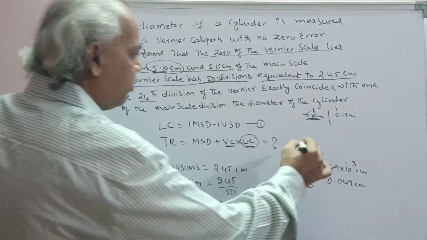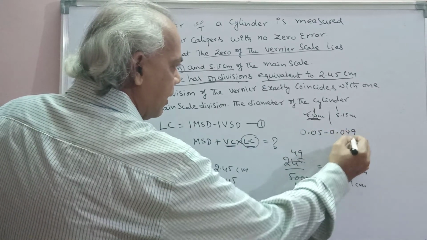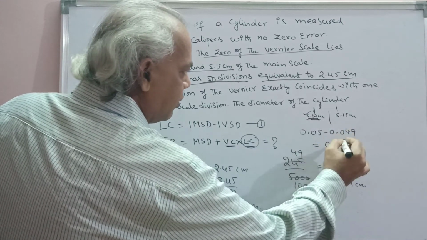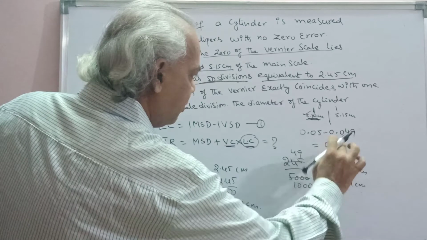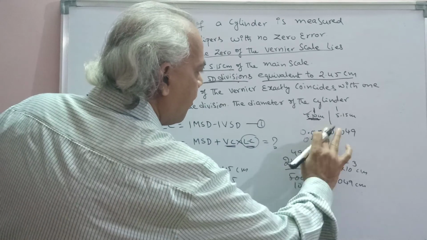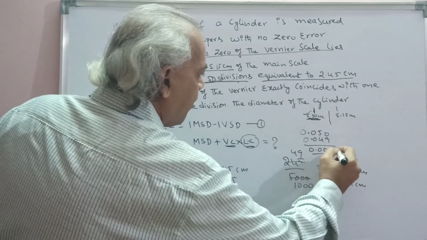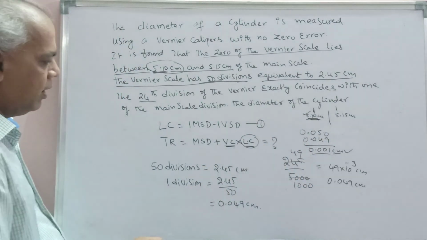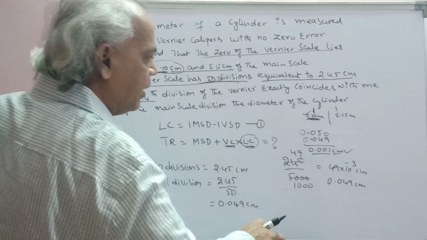So least count is equal to 0.05 minus 0.049, that is equal to 0.001 centimeter. That is the least count.